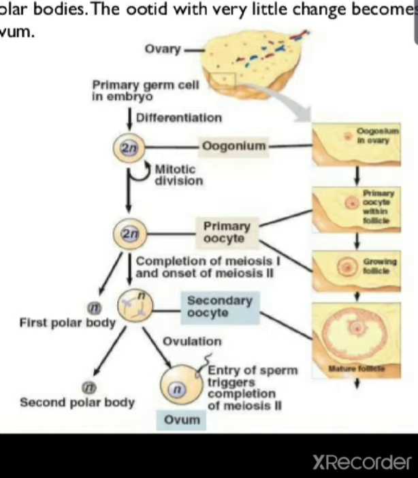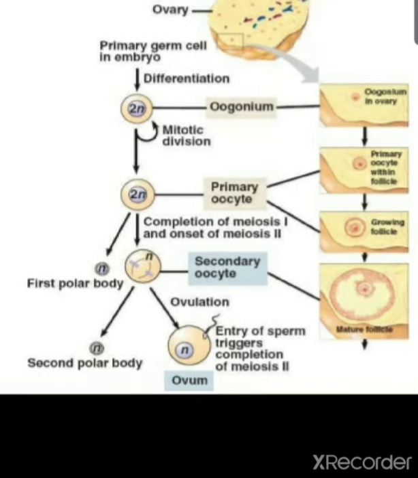After that there is cell cycle arrest. Again at the onset of puberty the meiotic division restarts. The first meiotic division is an unequal division and forms the first polar body and the secondary oocyte. Again there is the second meiotic division, forming the oocyte and the second polar body. Ultimately, after some changes and maturation, the oocyte develops into the ovum.